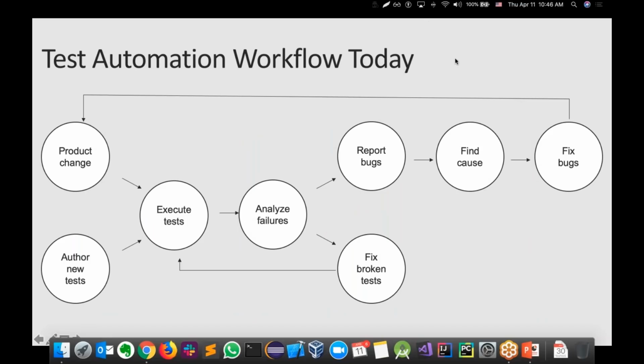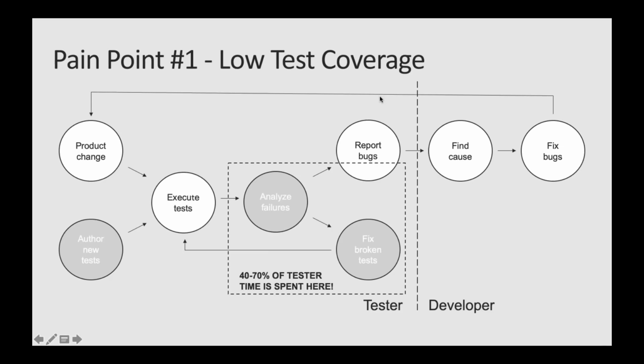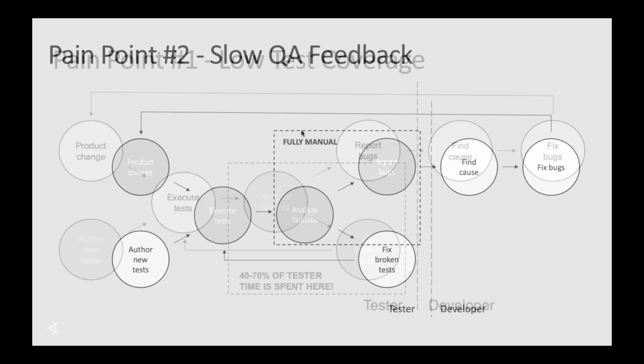And the way the flow of test automation looks something like that. We have a product change, we run the tests, we analyze the test results or the test failures, and then we either report bugs or fix broken tests. And then going back and forth. Now, if we want to see where testers spend most of the time, it's right in this area right here, where they're busy analyzing their failures and fix broken tests. And this is why Abel chose to use page objects, because this is a more robust way to set up your tests. So even if they break, it's easier for you to fix them.